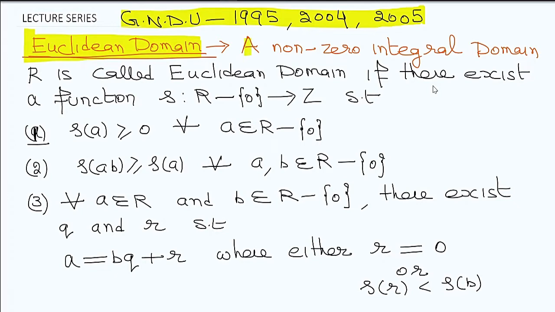If I have any non-zero integral domain R, so what is R? It is a non-zero integral domain. And this non-zero integral domain we will call a Euclidean domain if there exists a function delta from R minus 0, the integral domain with 0 removed, to the set of integers.